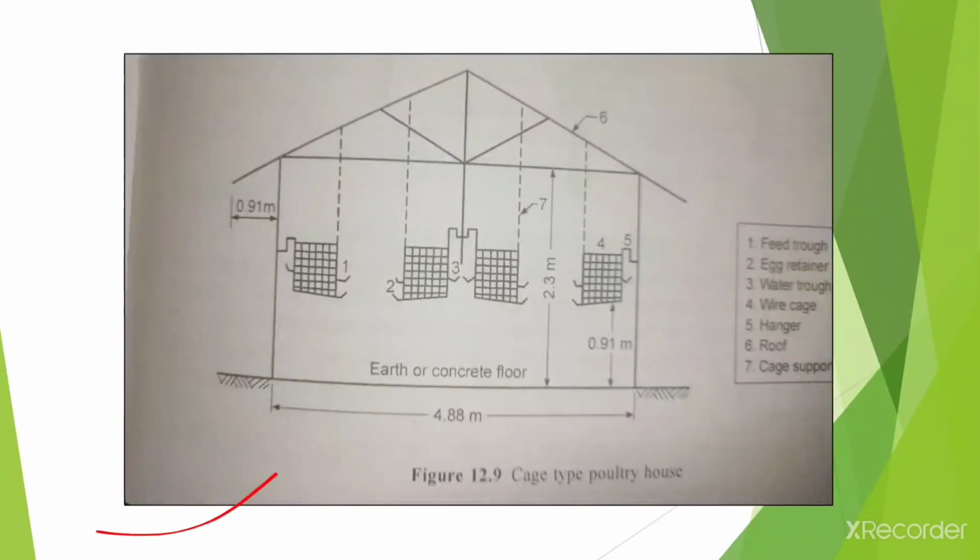And this is the structure for the cage type poultry housing system. Okay, and number 1 represents feed trough, then here is the egg retainer, and here is the water trough. Okay, it means this part is water trough, here is the feed trough, and here is the egg retainer.